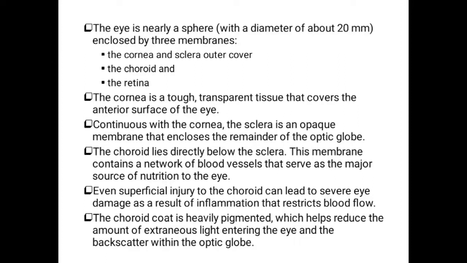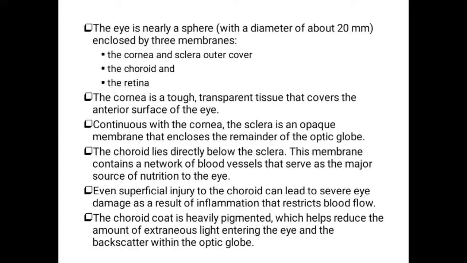It is opaque because whatever light enters our eye should not be scattered out. If the light is scattered from our eye, the information of the image cannot be obtained properly. So the sclera is always an opaque membrane, and the cornea is always a transparent membrane.